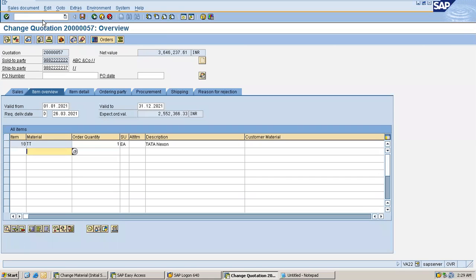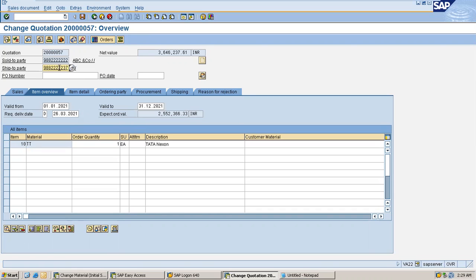So I am in change mode of a quotation. Let's say you don't know what the ship-to party is. So there is a ship-to party field. These all are fields actually. You wanted to know about the ship-to party. So how will you know? Within the SAP system, you have documentation. Let's say I want to know about the ship-to party.